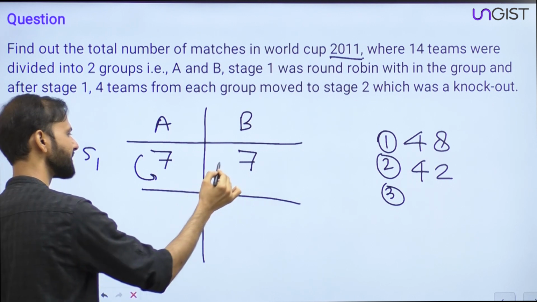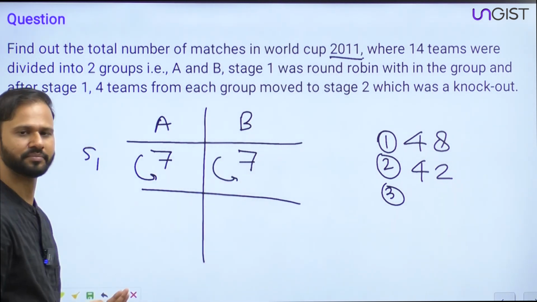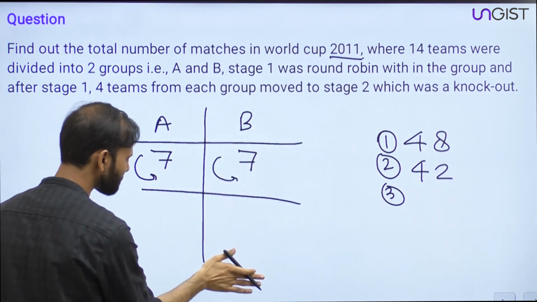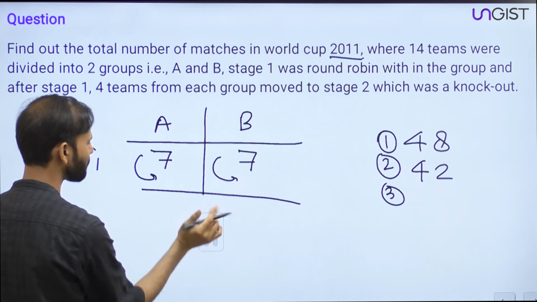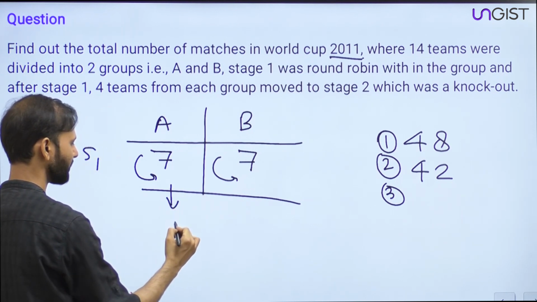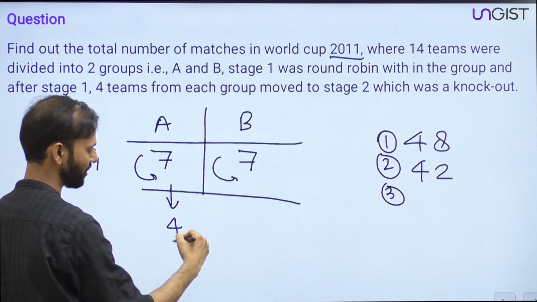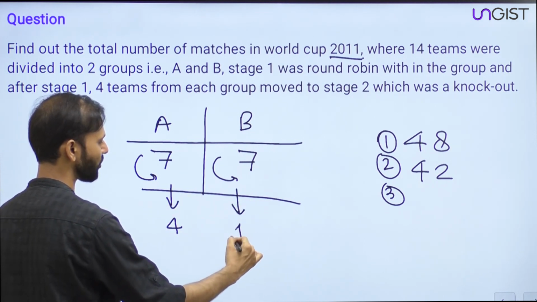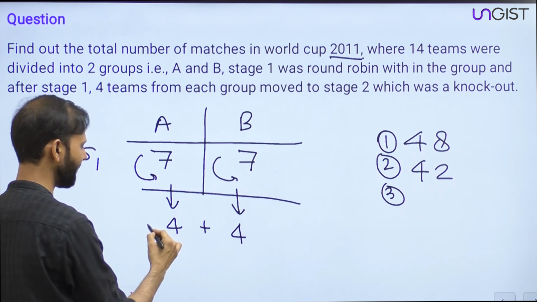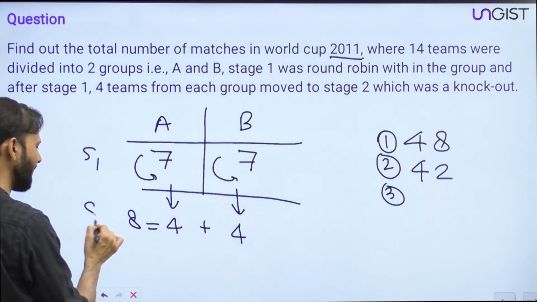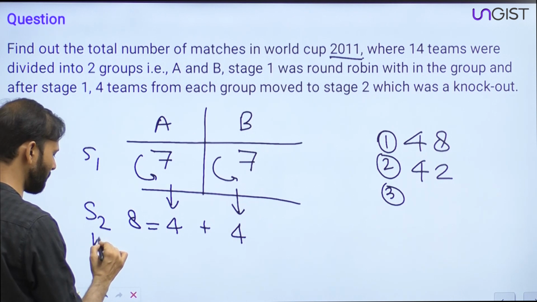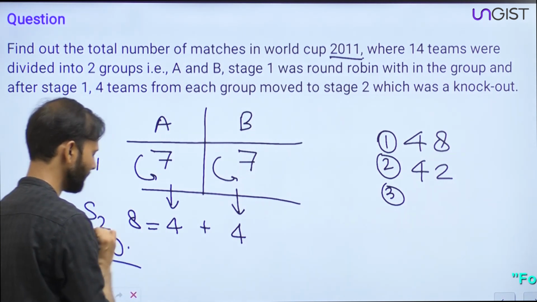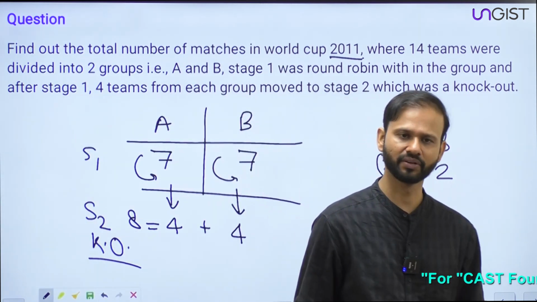After stage 1, the top 4 teams from Group A and the top 4 teams from Group B came out for stage 2. So a total of 8 teams were there in stage 2, and stage 2 was the knockout scheme.